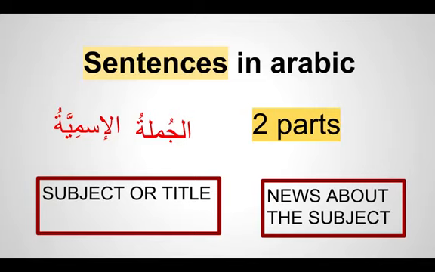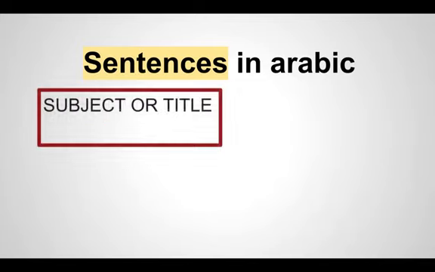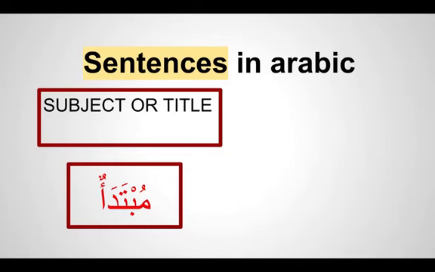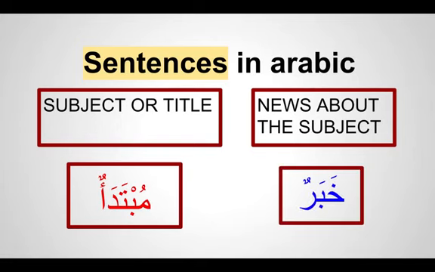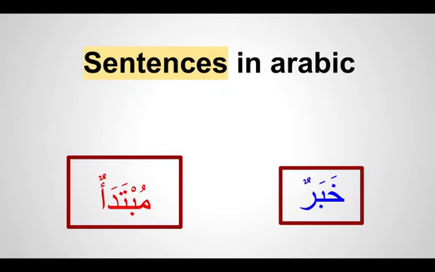The subject or title is called Mubtada, and the news about the subject is called khabar. Mubtada means the beginning, like ibtada in Urdu, the main subject of the title, and khabar is news.